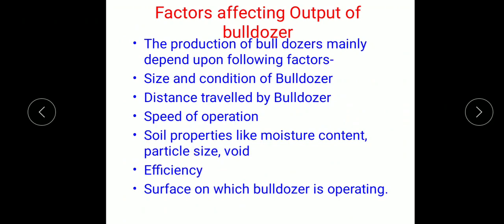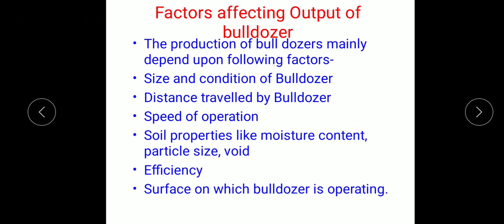Next is what are the various factors which should be taken into account for increasing the output of a bulldozer. The production of bulldozers mainly depends upon the following factors: the size and condition of bulldozer. The second factor is distance traveled by bulldozer. Third is speed of operation. Fourth is soil properties like moisture content, particle size, void, etc. Then efficiency and surface on which bulldozer is operating.